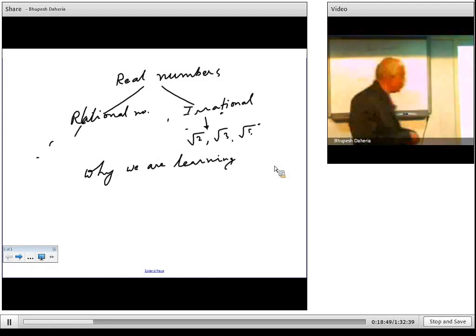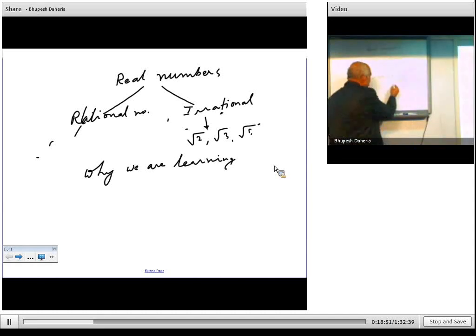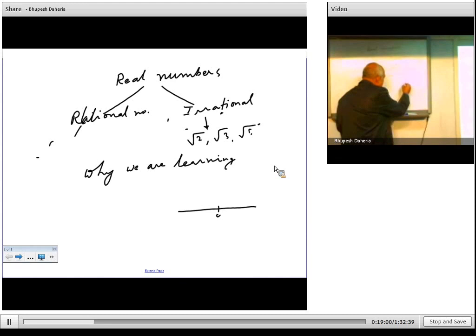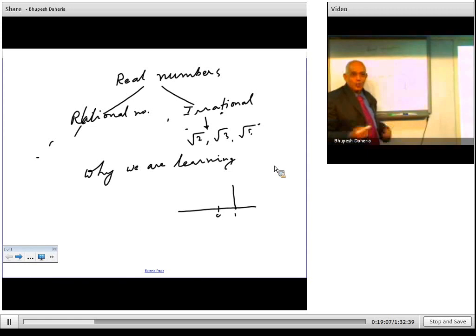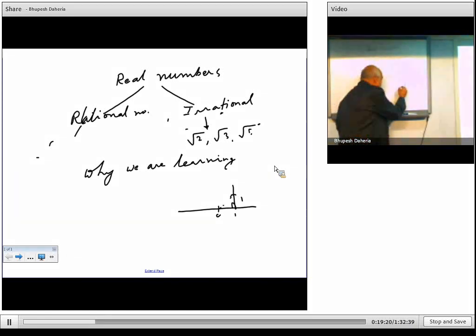For example, root 2. How will you plot root 2? Suppose this is a number line, with 0. I take 1 unit here, and then I draw a perpendicular and again take 1 unit. This is 90 degrees. Now you come to Pythagoras theorem and join this. 1 square plus 1 square, so that is 1 plus 1, 2. Now you take the square root, so this particular length is root 2.